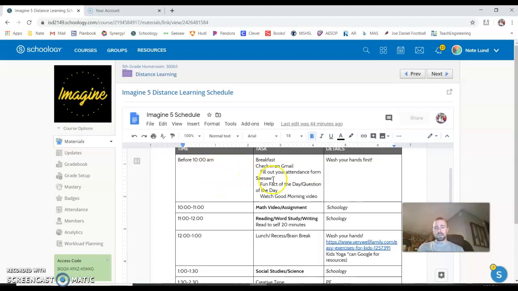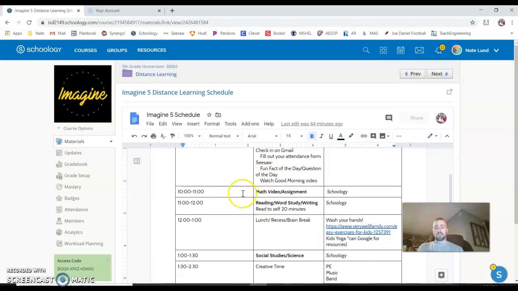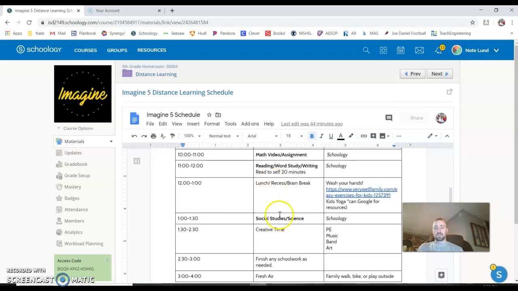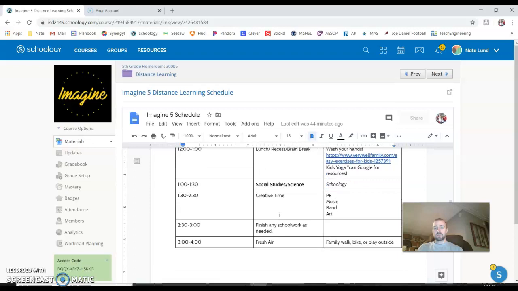We have check in on your Gmail. There's going to be an attendance form that I'll show you next that you'll fill in every single day just to say that you checked in. There's going to be some sort of good morning video or a fun fact of the day in Seesaw, and it'll get you ready for the day. If you'd like to follow this, we have about an hour every day of math. In this case, we have Monday and Tuesday where you can finish your math on either of those days, or you can work ahead. Our reading, word study, and writing is about an hour as well, and you can follow it as we go.